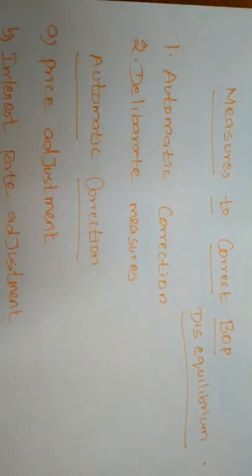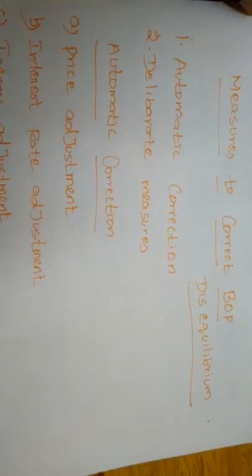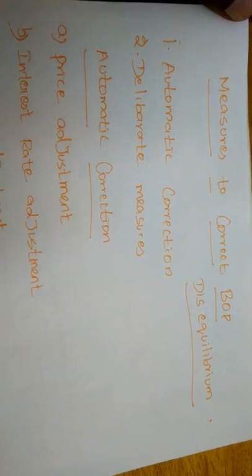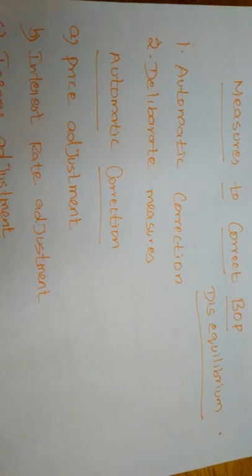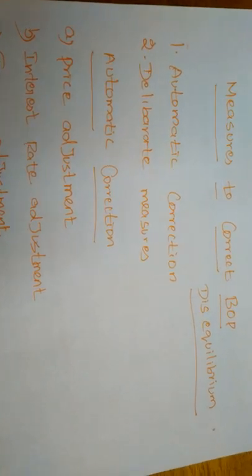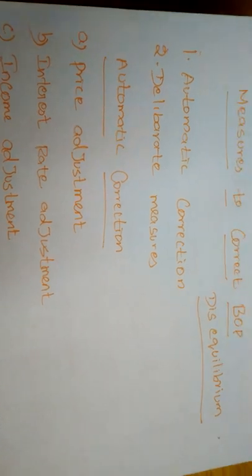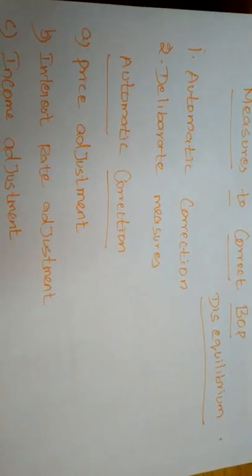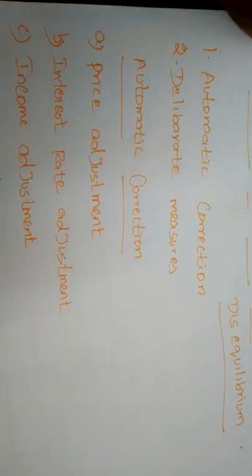Next, measures to correct balance of payment disequilibrium. Balance of payment disequilibrium harms the economy, so we must make some effort to correct it. These measures are broadly classified into two types: first, automatic correction, and second, deliberate measures.